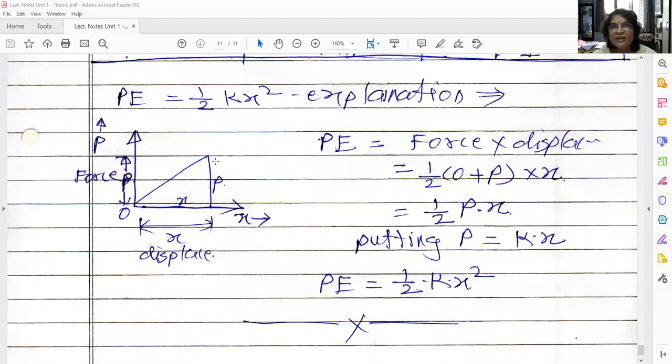You have to consider the average force, because initially it is 0, before vibrations, and after that it is P, and it is constant throughout. So we are considering the average force. What is the average force? 1/2 of 0 plus P, into the displacement X. This is the displacement of the spring and this is the force P. So it is 1/2 P into X. This is the potential energy. But we know that for the spring, k is equal to P upon X.